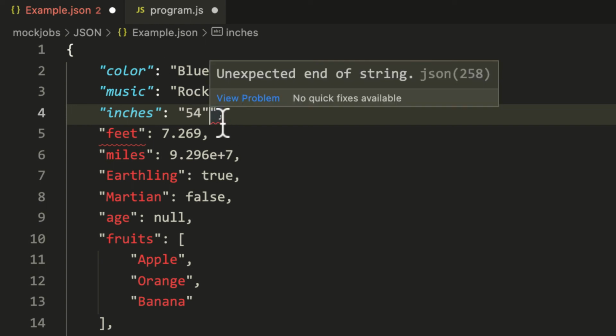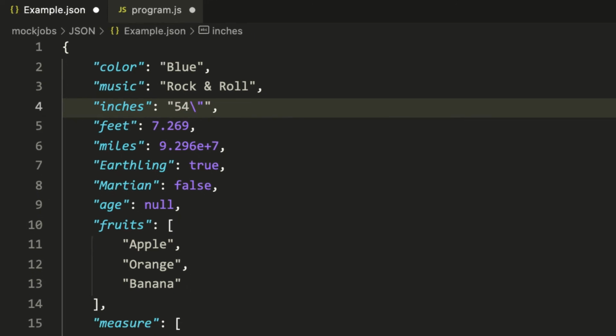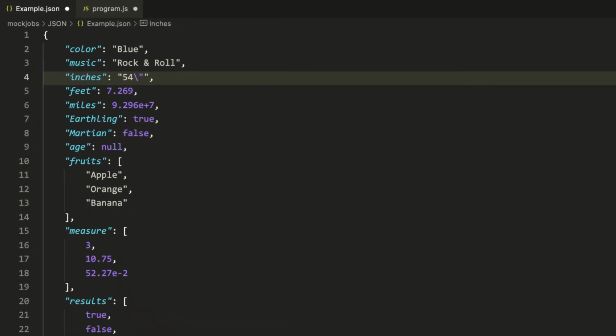For a literal quotation mark, it must be escaped by preceding it with a backslash. There are a few others that must also be escaped. Backslash itself and line feed are two examples. There are others, including Unicode characters by their hex values. For those details and more, visit the JSON website, www.json.org.